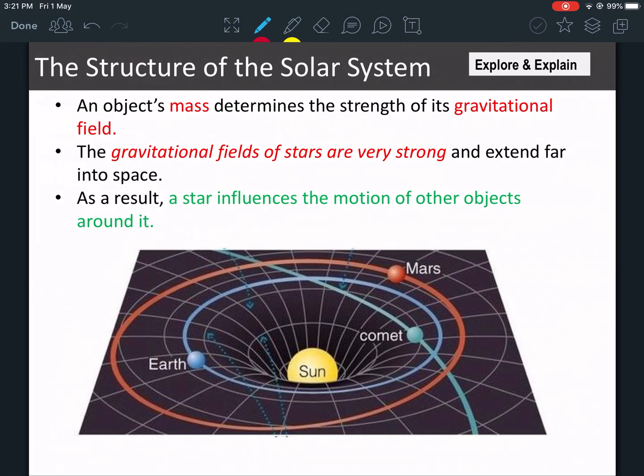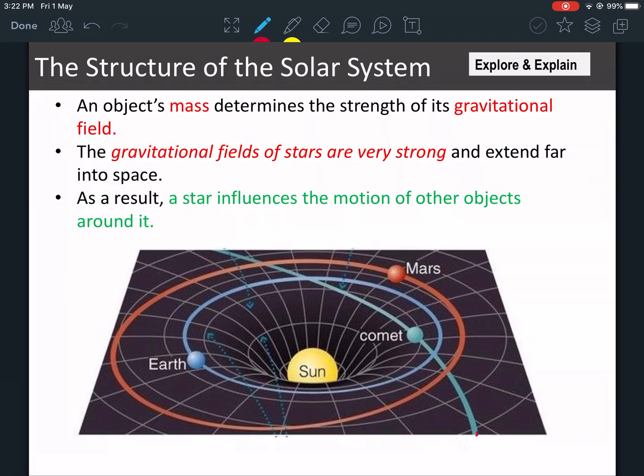An object's mass determines the strength of its gravitational field. Remember when we said that every object on Earth has a gravitational field, but only planets and stars are big enough that you can actually feel their gravitational field. So the gravitational field of the stars is very strong and extends far into space. As a result, a star influences the motion of other objects.